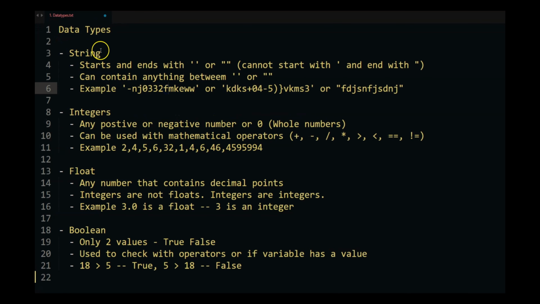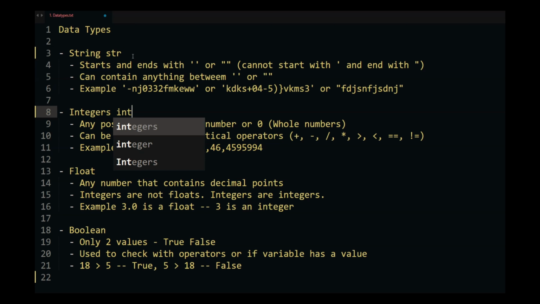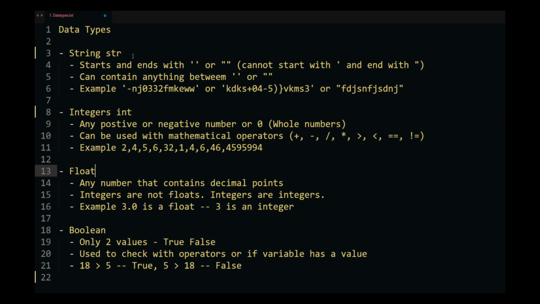So there are 4 data types in Python: string, which is also str, then there's integers, which are denoted as int, then there's float, which is float, and boolean is bool. So this is how Python reads strings, integers, float, and boolean. So let's start with string. String is anything that is between single or double quotes.